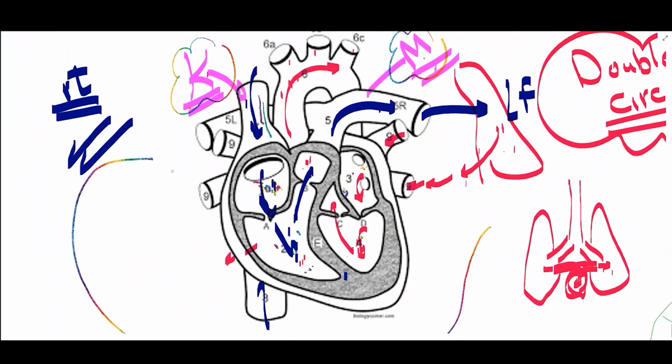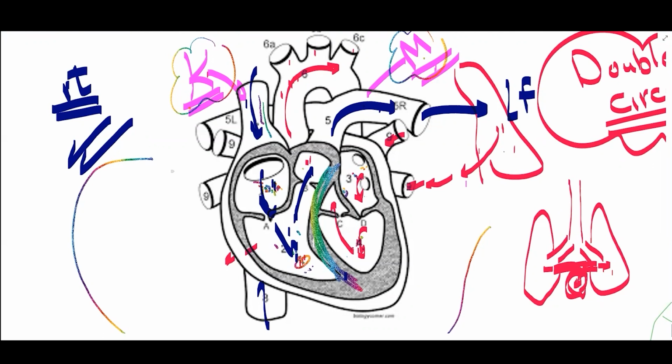Yes, our heart is separated by the septum into right and left, but at the point of contraction they are working together. If there is contraction in the right atrium, at the same moment there is contraction in the left atrium. And if there is contraction in the right ventricle, there will be the same contraction in the left ventricle.